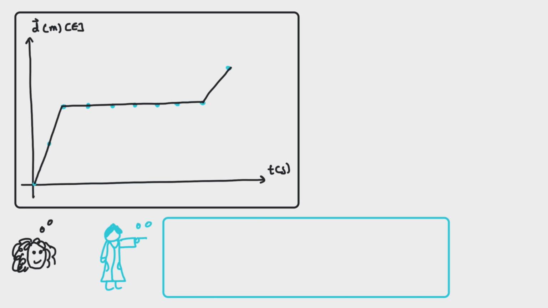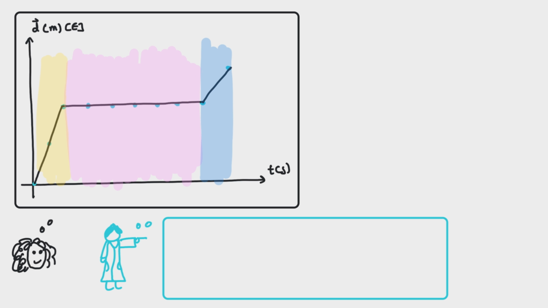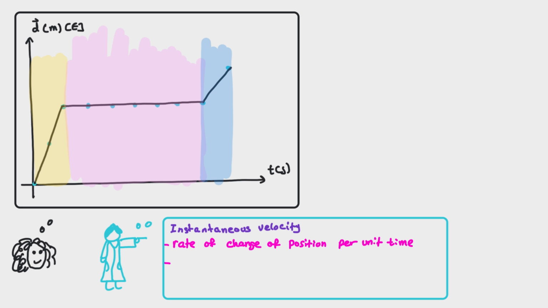Mr. S mentioned that it's better to analyze this motion in intervals. In this case, the hare has different instantaneous velocities at different points in time. The instantaneous velocity is the rate of change of position per unit time. Graphically, to determine the instantaneous velocity from a position time graph, we can draw a tangent at the point of interest and calculate its gradient or slope.